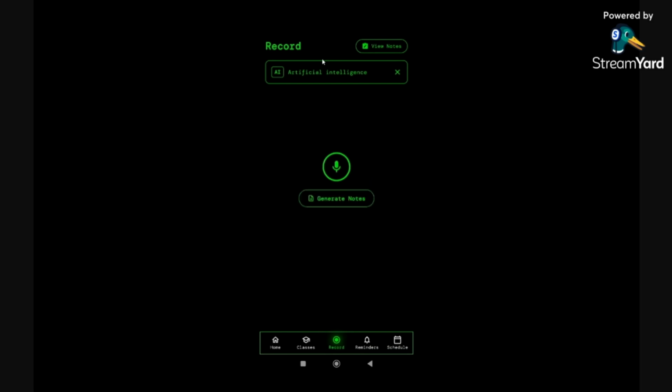Now, once I press the stop button, it will save the lecture recording, and when I press generate notes, it will come up shortly. Right now, it's connecting to the Flask API, and it's going to start initializing the LLM, as well as generating the transcriptions. So soon enough, it will come out.